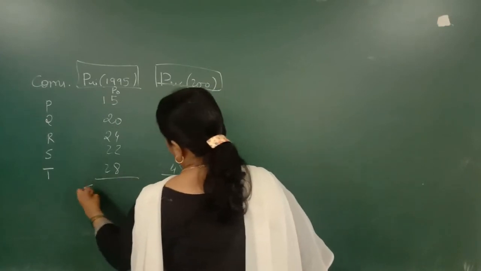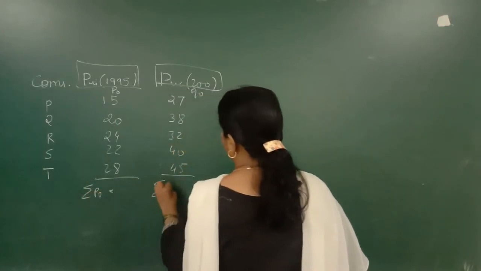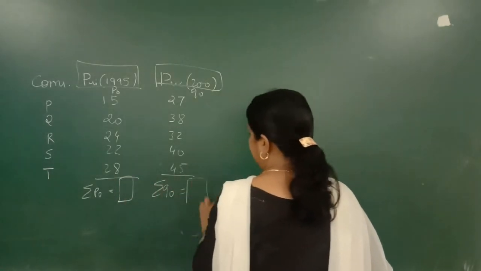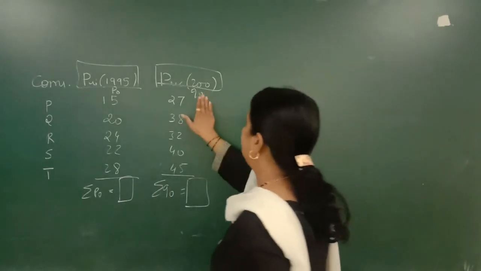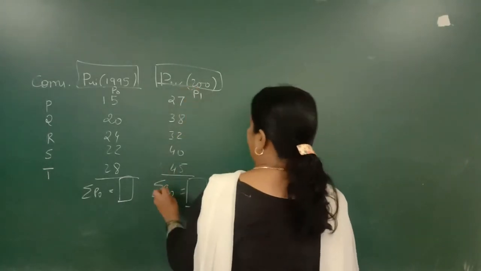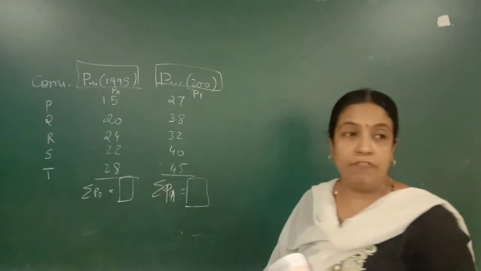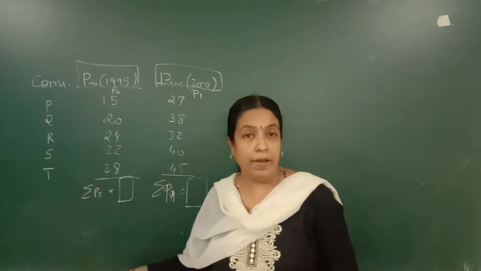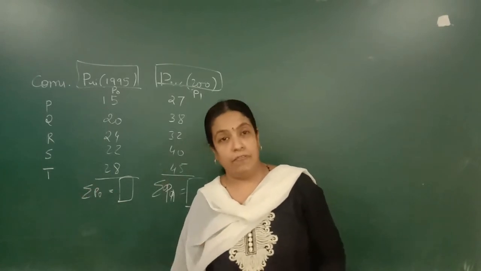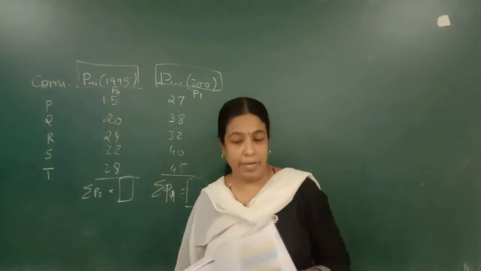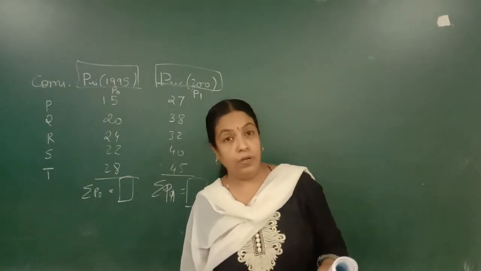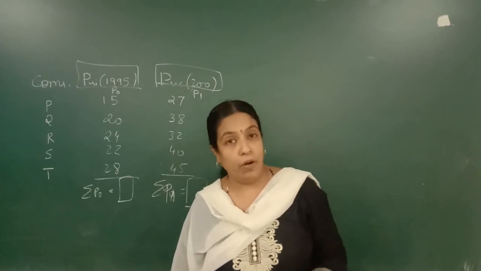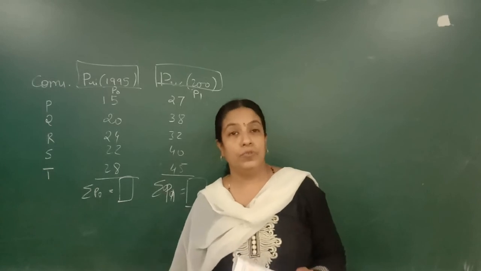Do the summation. Find out summation P0 and summation P1. You know the formula, summation P1 upon summation P0 into 100. Just put the values and bring the answer up to 2 decimal places. Similarly, you can find out the quantity index number using the formula. You can also find out the value index number using the formula.